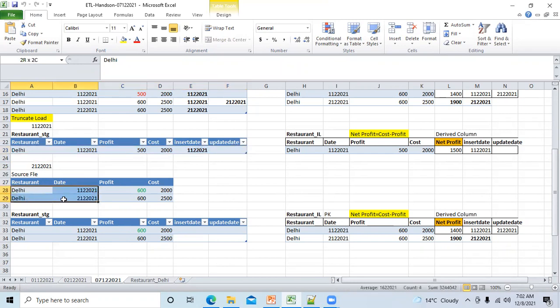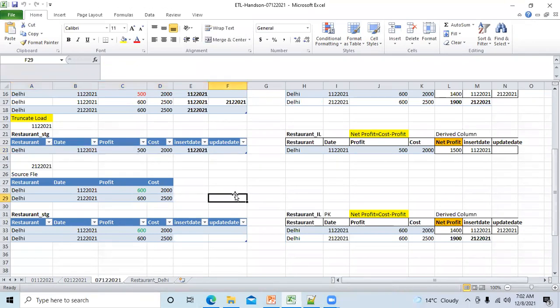Then I will copy the data of 2nd December and directly paste it here. This is known as truncate. I hope this is clear. Okay, no questions, right? So this was truncate load, and then we have full load and incremental load.